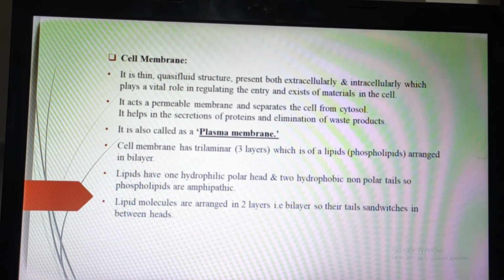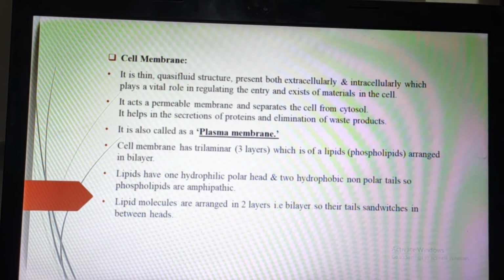Next is the cell membrane. We have already seen the cell wall. The cell wall is only present in plants and absent in animals. Okay. So the cell membrane is present in both plant cells and animal cells. It is also very thin in structure and quasi-fluid in structure. What is quasi-fluid?